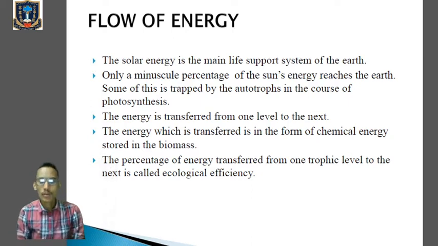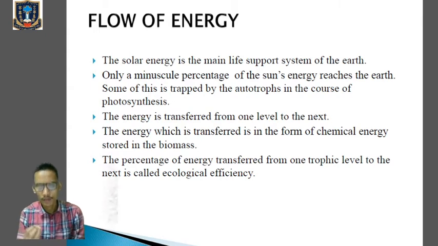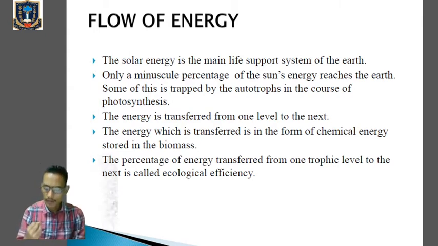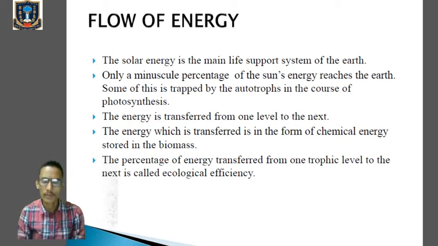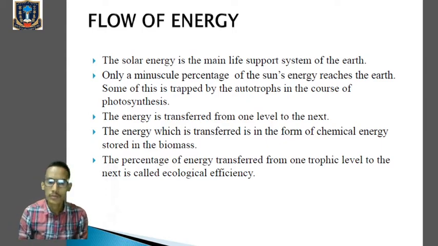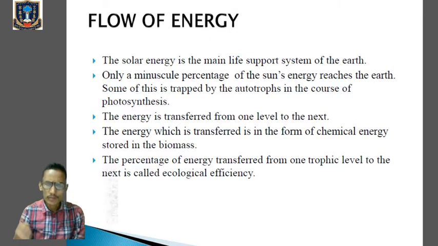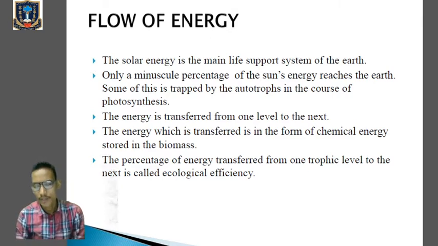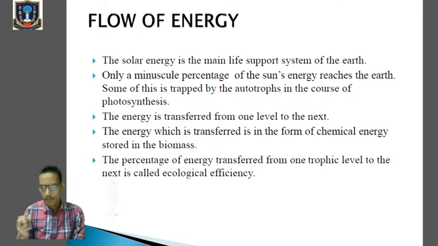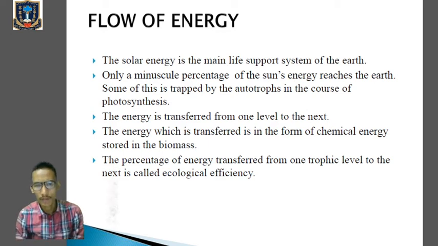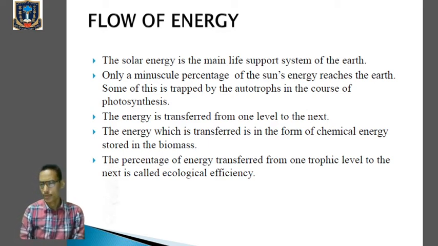Okay. So we all know that the ultimate source of energy in our ecosystem, on our planet Earth, is solar energy, the energy that comes from the sun, which is very, very important, right? Because it supports all the life present in our ecosystem. Clear? So the solar energy which reaches the surface of our Earth is usually trapped by the autotrophs or by the green plants, but only a small amount of that solar energy is trapped by the plant in order to perform the process of photosynthesis. The rest will be reflected back.